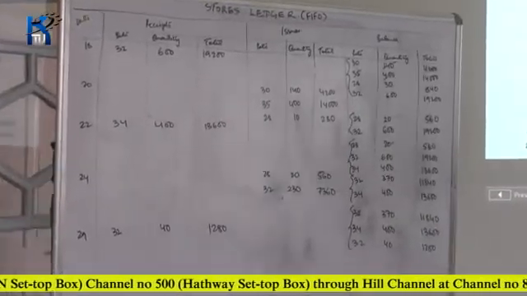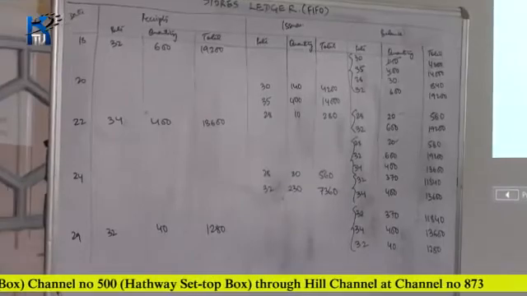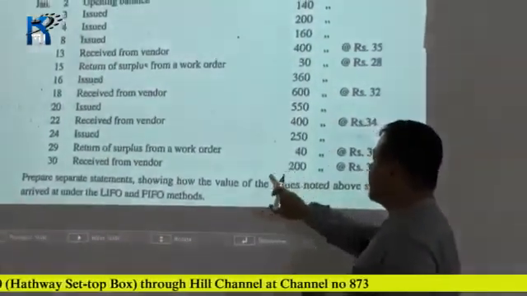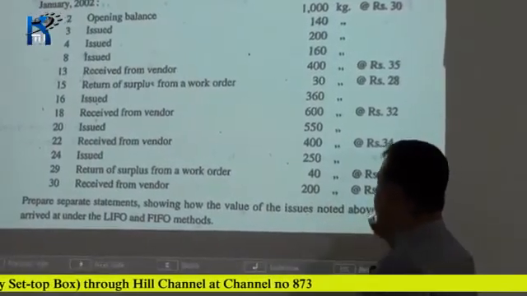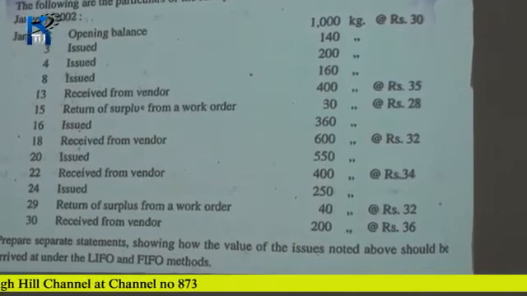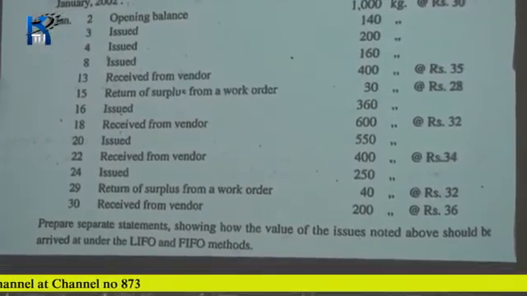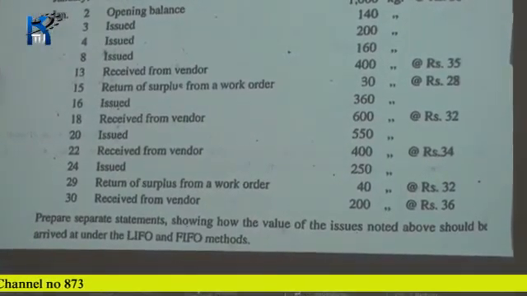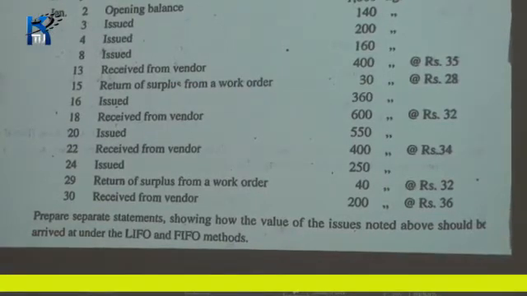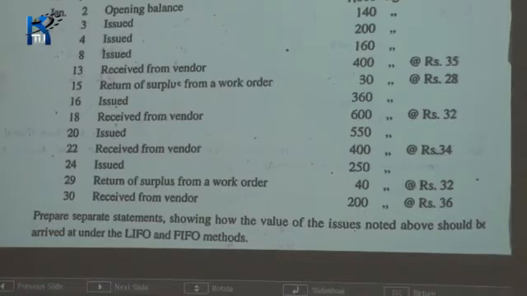Now, the last transaction is on 30th January. Materials have been received from vendor, 200 kg of rupees 36. On 30th, it will be recorded as receipt 200 kg of rupees 36, amounts to 7,200.